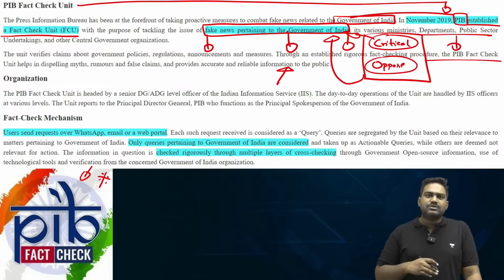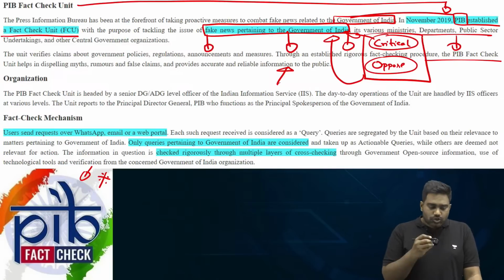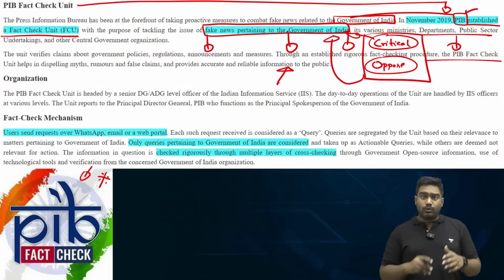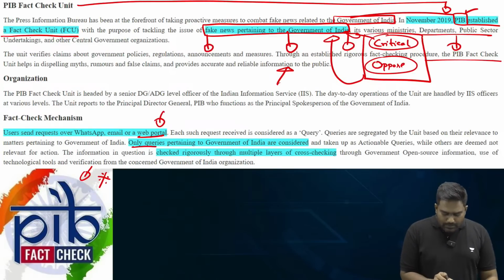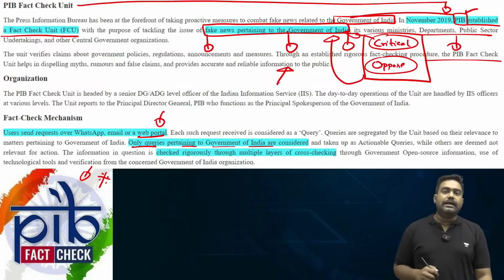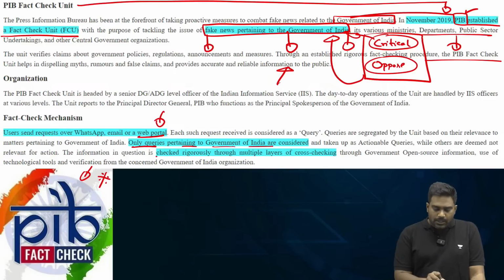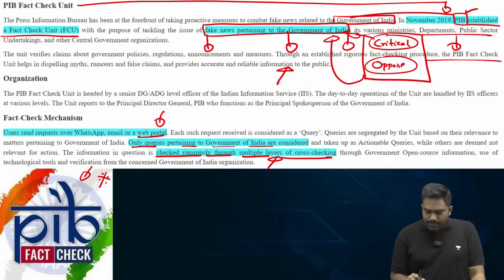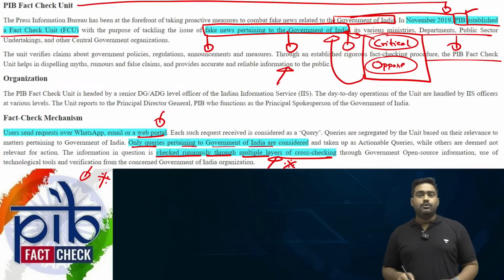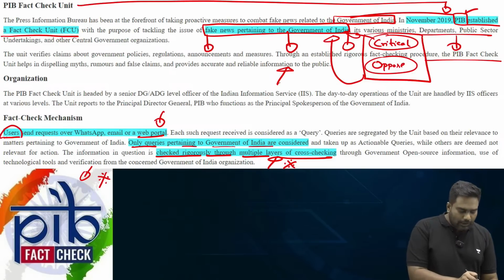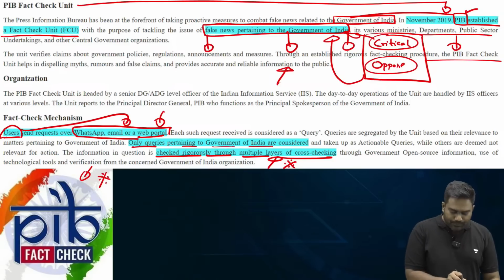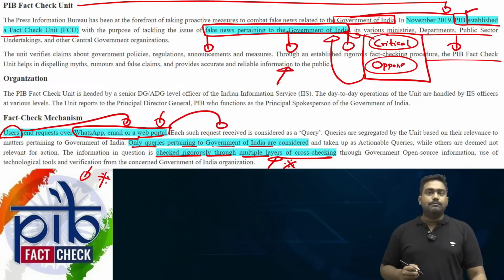It could be easily misused to stifle dissent, to curb opposition, to take away your freedom of speech and expression. So, when this fact check unit was set up within PIB through a government notification, it triggered a huge controversy in the country. But PIB said that we will only take complaints regarding news pertaining to Government of India. We will rigorously check through multiple layers of cross-checking to ensure only fake news is flagged and taken down. But the problem is, it allows users, the citizens, to report, and those complaints are taken up by the PIB.